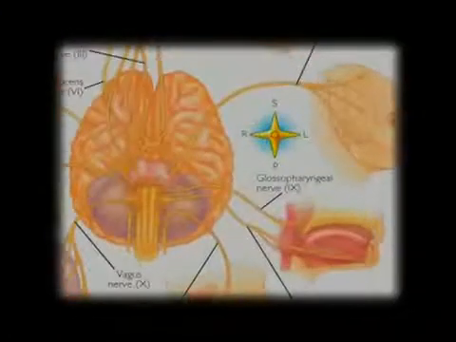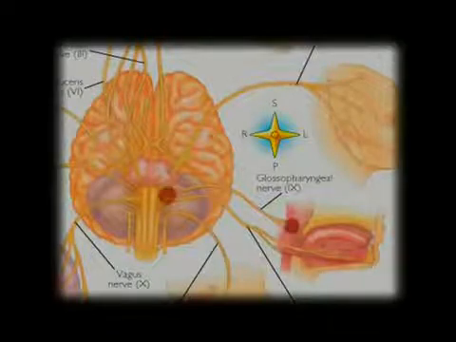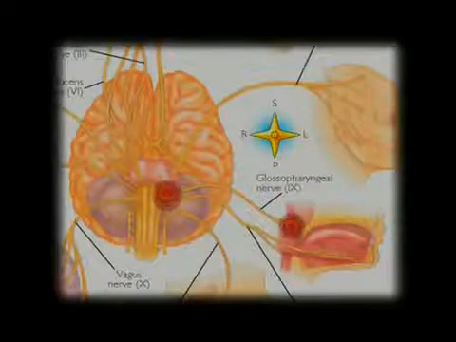Next nerve, cranial number 9. Cranial nerve number 9 is the glossopharyngeal nerve. This is the nerve which innervates the pharynx, soft palate and posterior one-third of the tongue. It carries sensory information from pharynx and soft palate, especially touch, temperature and pressure. Now, it carries taste sensation from the taste buds on the posterior one-third of the tongue. The other part is done by the facial nerve. It also supplies the carotid sinus and reflex control to the heart.